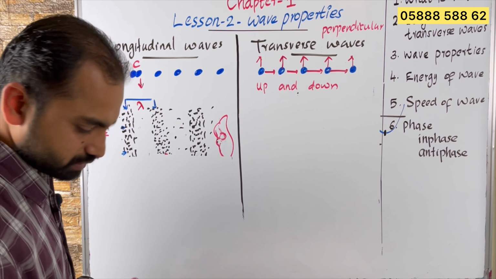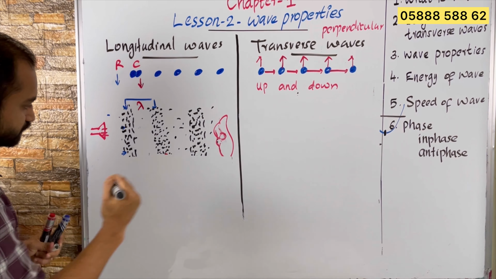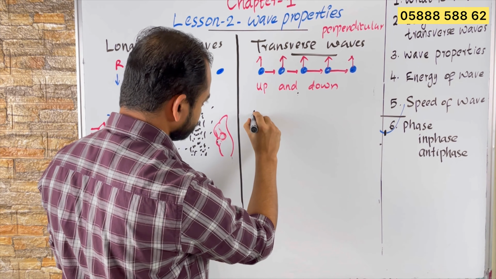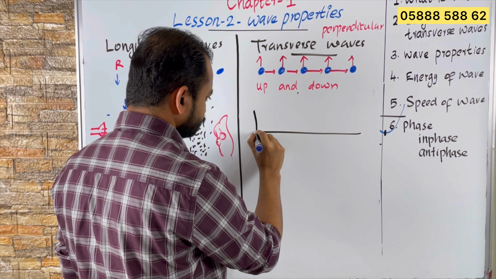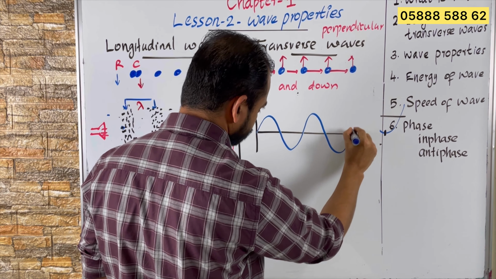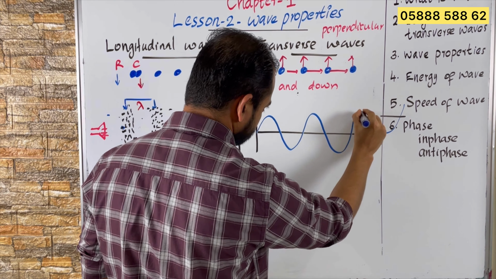We represent a wave like this, as we have drawn here. A wave here, crest, trough, like this. Here this represents the crest, this represents the trough, crest, trough.